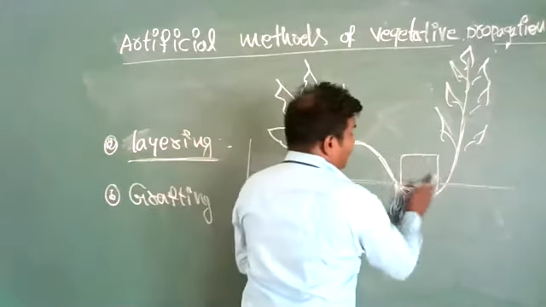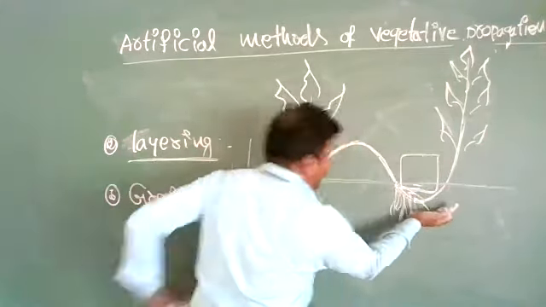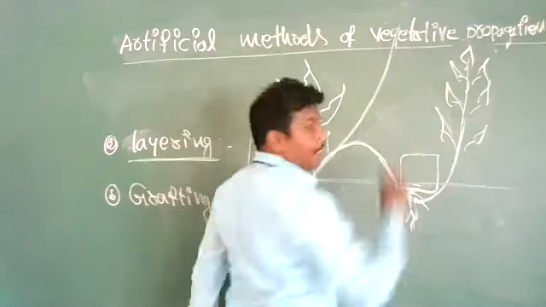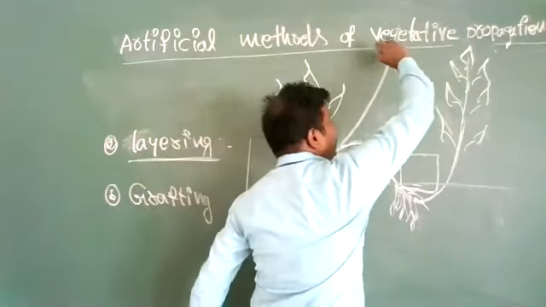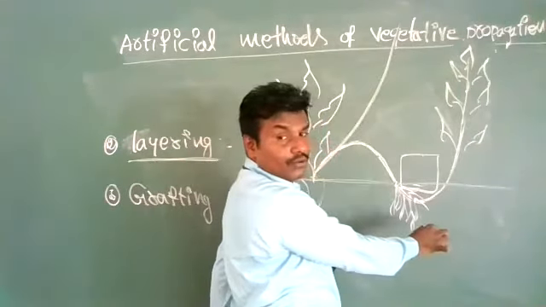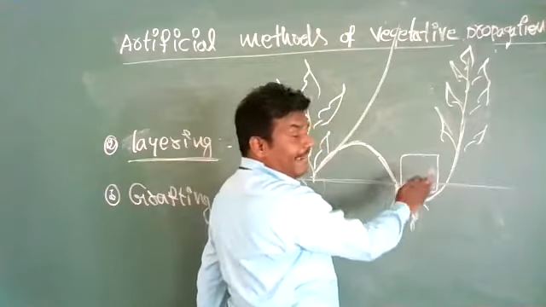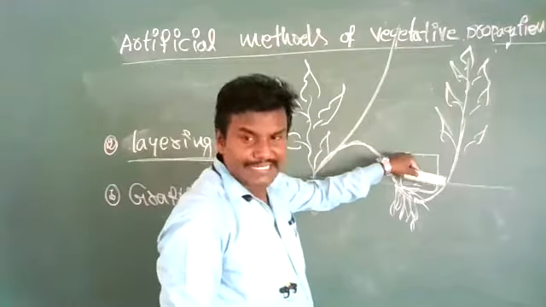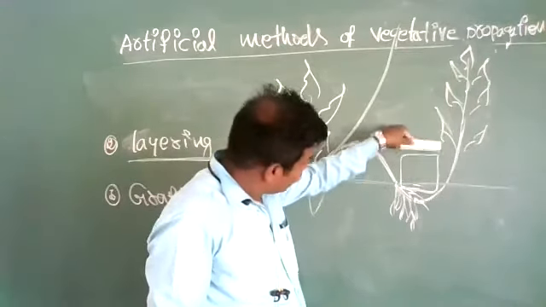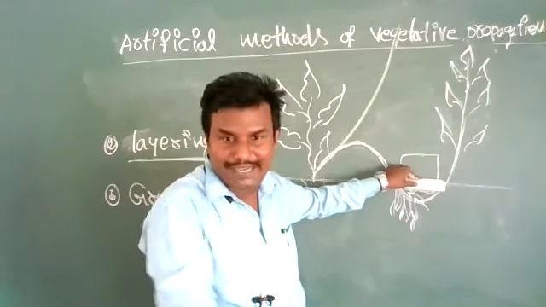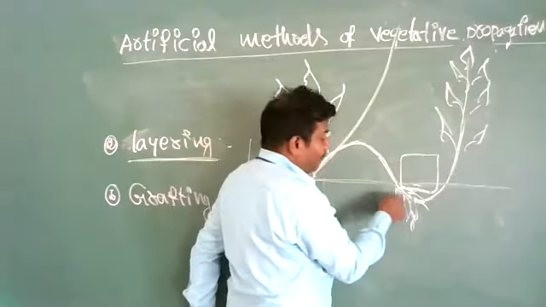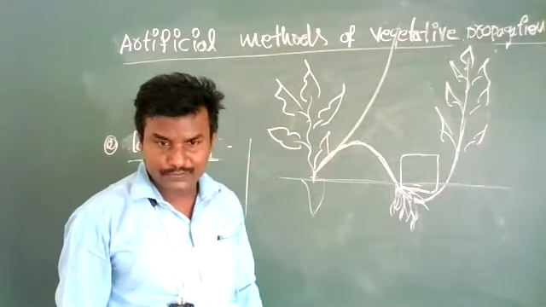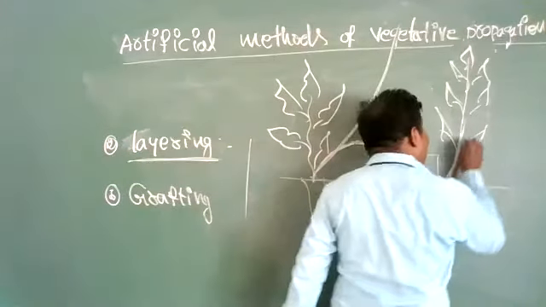If you do not keep any weight or stone, it will come back to its original position, because this branch is growing this way. So we have brought that branch and kept it on the ground. If you do not keep any weight, it will come back. That's why if you keep weight, this branch remains associated with the soil. So from the part where we cut, it can produce a number of roots. Okay, so this branch actually will grow above the ground.